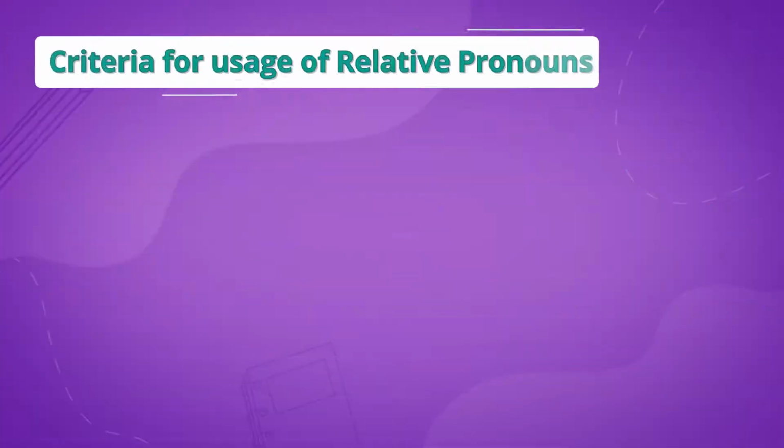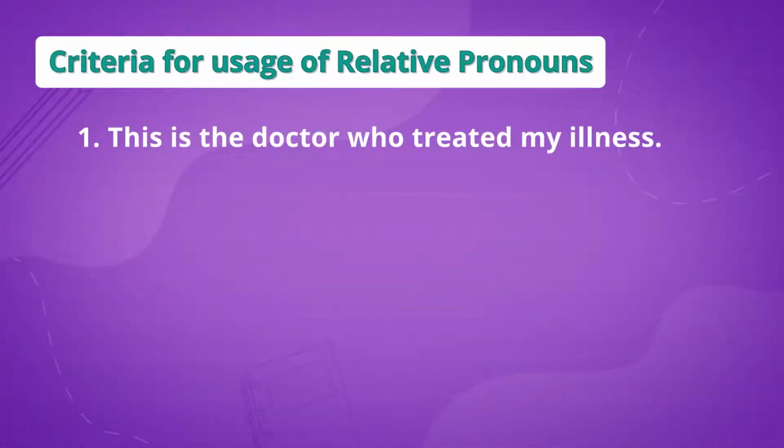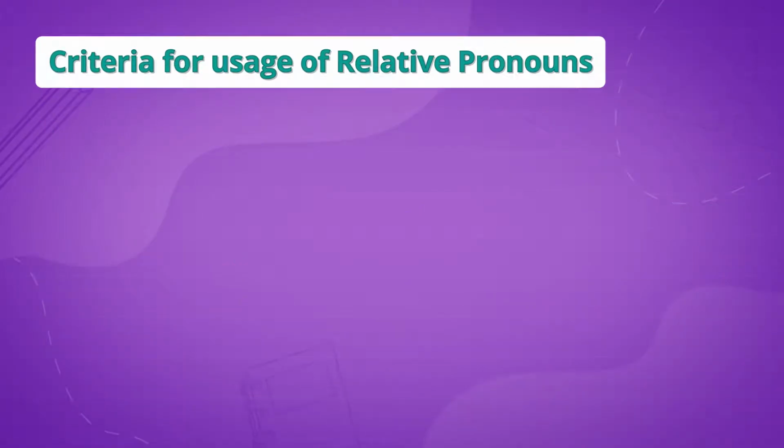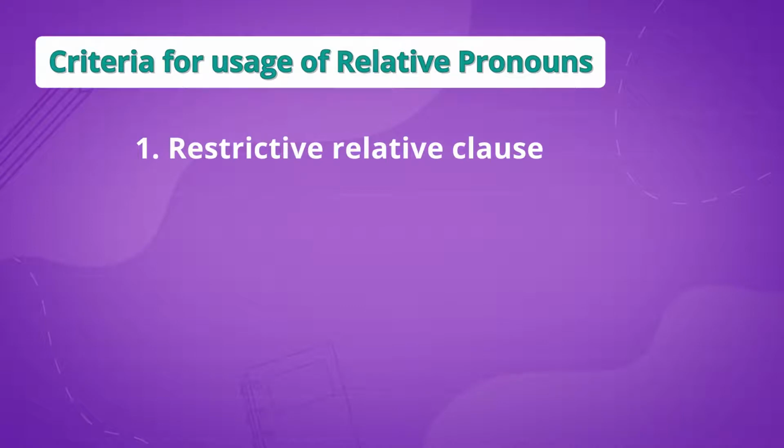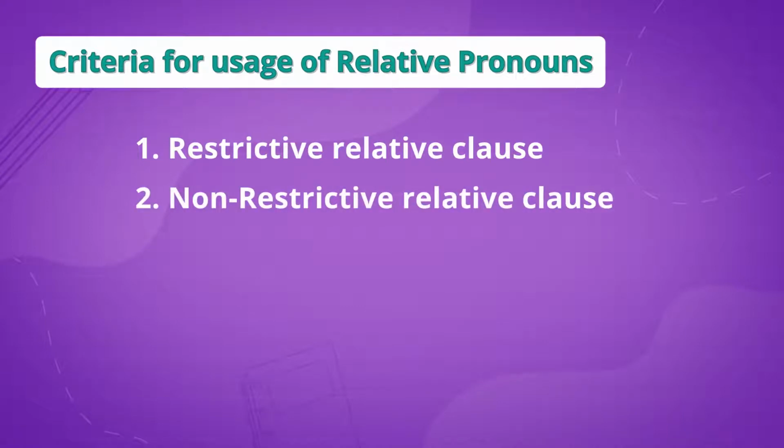For example, this is the doctor who treated my illness. Here, the part of the sentence which starts from the relative pronoun who, which means who treated my illness, is a relative clause. And this relative clause can be classified into restrictive relative clause and non-restrictive relative clause.